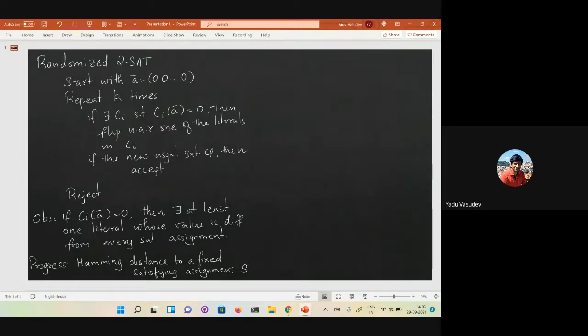It is possible that when you do this random flipping, when you start out, you might have, say, just two clauses that were not satisfied, but this flipping can increase the number of clauses that are not satisfied. But we don't really care about the number of clauses that are being satisfied. That is not our measure of progress, but rather the Hamming distance to the fixed satisfying assignment. Right? This was the algorithm that we had.